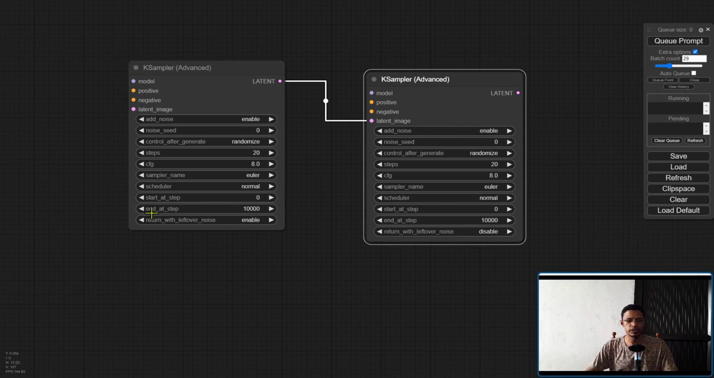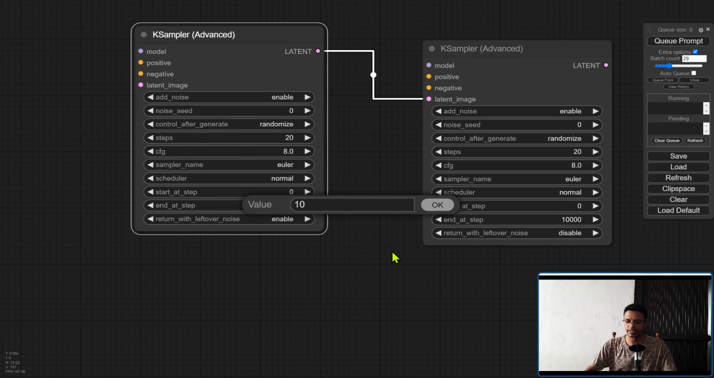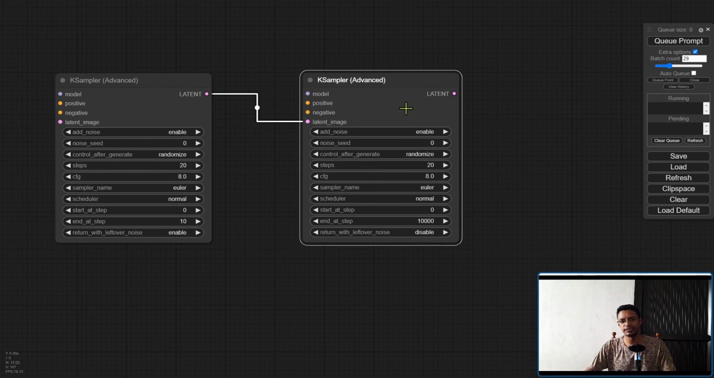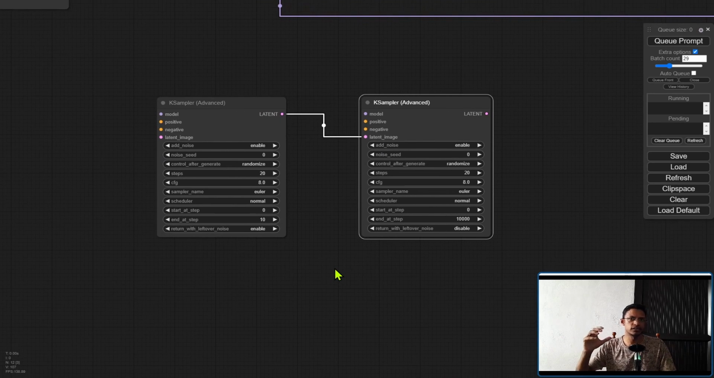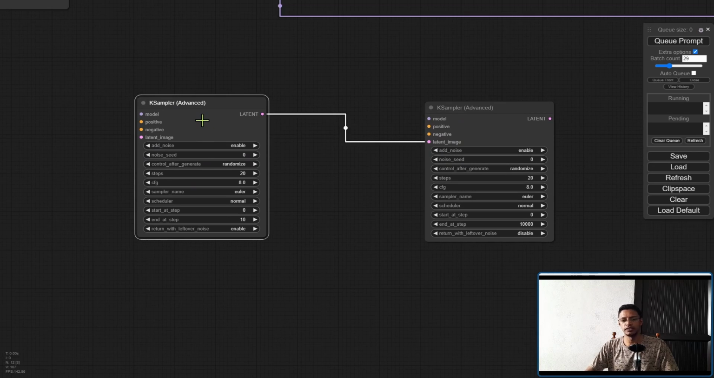For that to work, I will need to change the end at steps. Let's say, for example, here we are doing 20 steps, and I can do the first 10 steps with this KSampler, and the remaining 10 with the remaining noise will go over to the second KSampler, and then it's going to continue the generation. You will see this often in SDXL base workflows. Basically, we have 2 different checkpoints there. We have the base SDXL, and then we have the refiner checkpoint. So for the refiner we use the second KSampler, and then the base one will have the first KSampler.